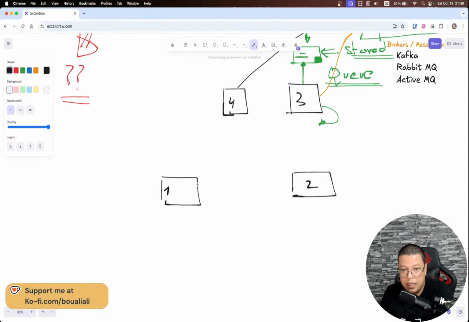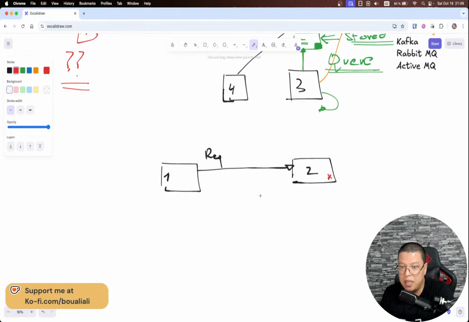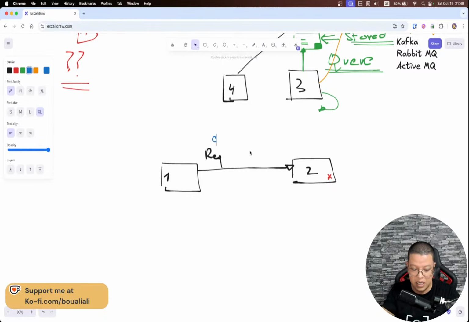Here, when I send a request from microservice 1 to microservice 2, but microservice 2 is down, not up, or not responding, just in a general way. Here we are talking about something very important within microservices, though it's not just microservices. Sometimes we have things which are not related to some specific architecture or technology. What I'm talking about right now is having a circuit breaker.